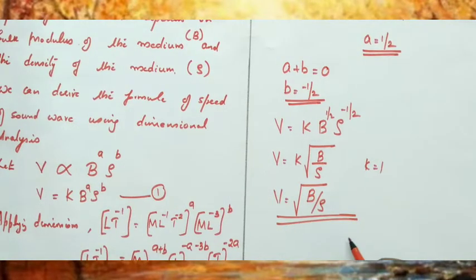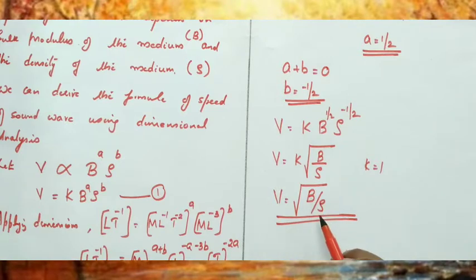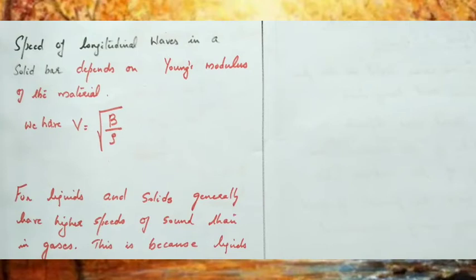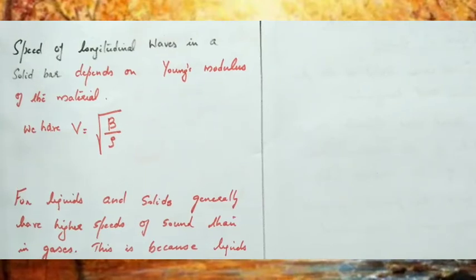So the velocity of a longitudinal wave, or of a sound wave through a medium, is V equal to root of B divided by rho. Okay, children. Now let us see the speed of a longitudinal wave in a solid bar. We know the velocity of a longitudinal wave in a medium is V equal to root of B by rho.